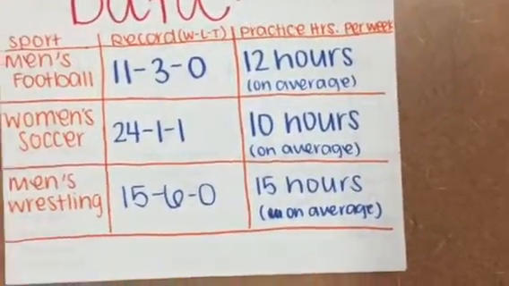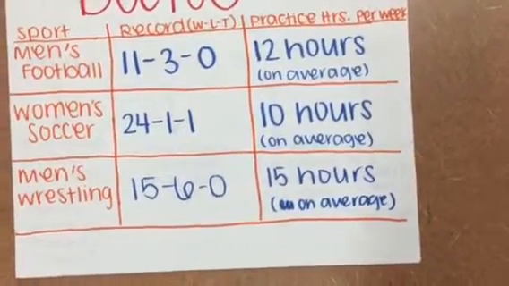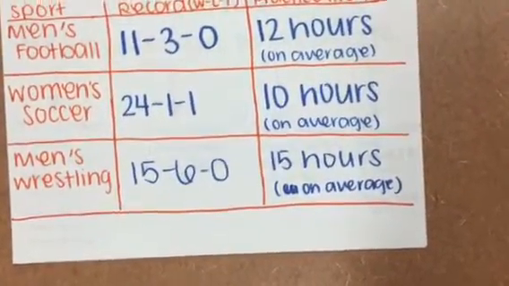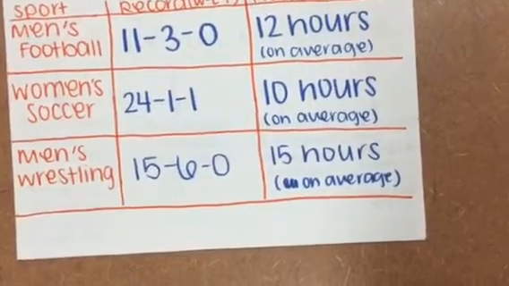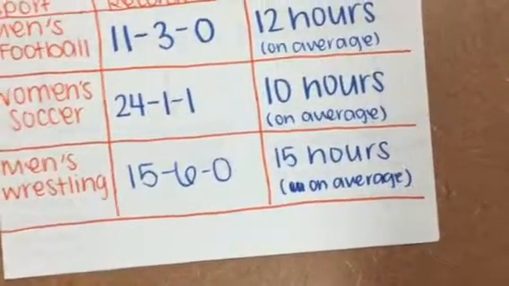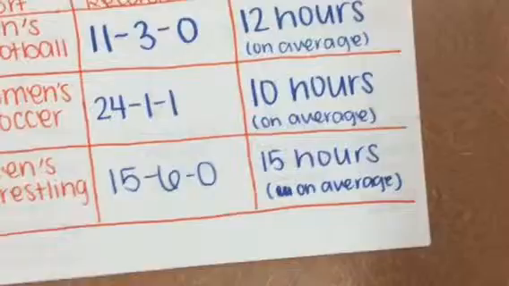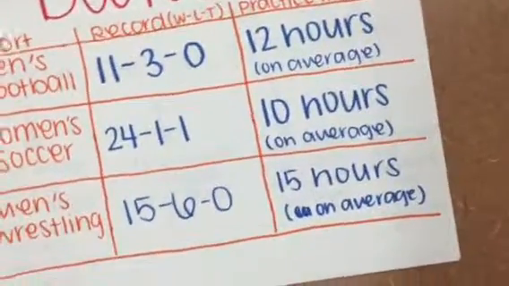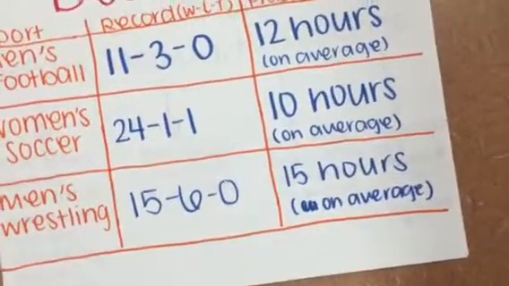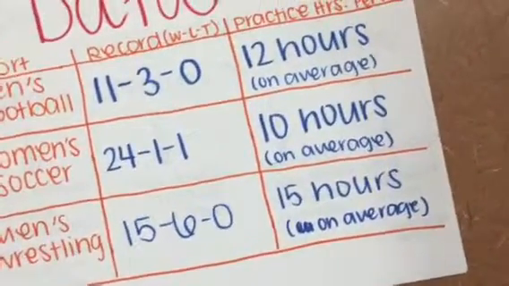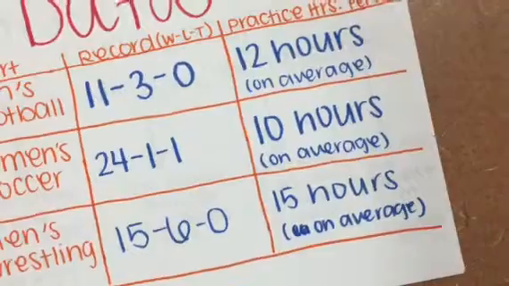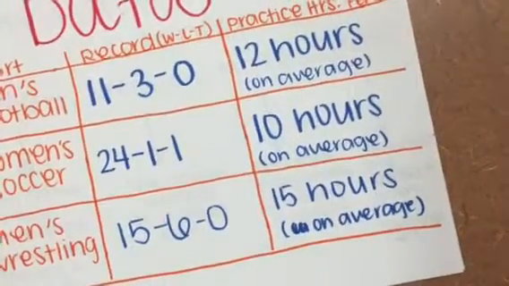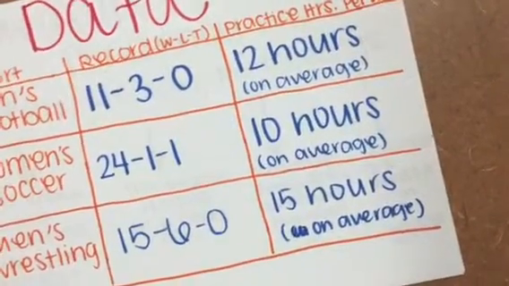So the data that we used for our project was the men's football team, which had a record of 11 wins and 3 losses and no ties, and they practice an average of 12 hours a week. We also used the women's soccer team, which had a record of 24 wins, 1 loss, and 1 tie, and they practice an average of 10 hours a week. And then we used men's wrestling, which had a record of 15 wins, 6 losses, and 0 ties for an average of about 15 hours of practice a week.